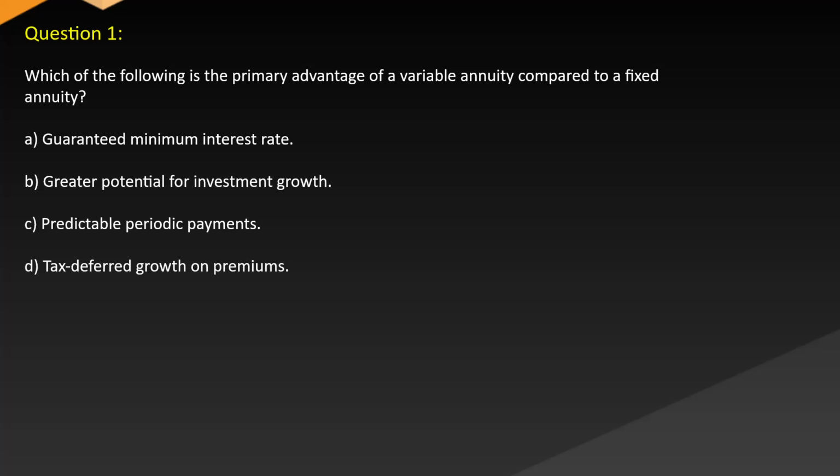Question 1. Which of the following is the primary advantage of a variable annuity compared to a fixed annuity? A. Guaranteed minimum interest rate. B. Greater potential for investment growth. C. Predictable periodic payments. D. Tax-deferred growth on premiums.